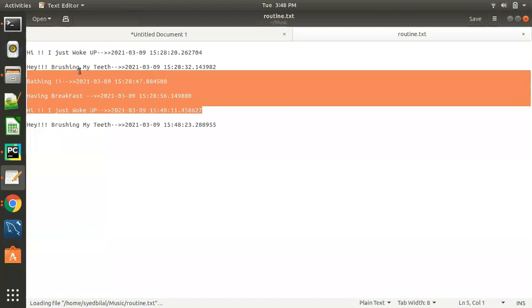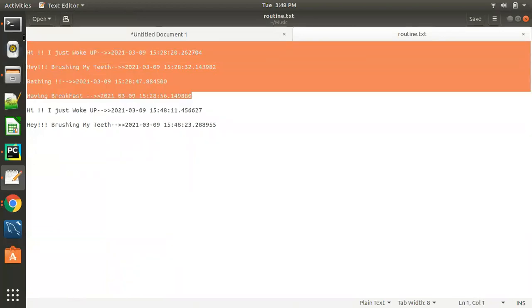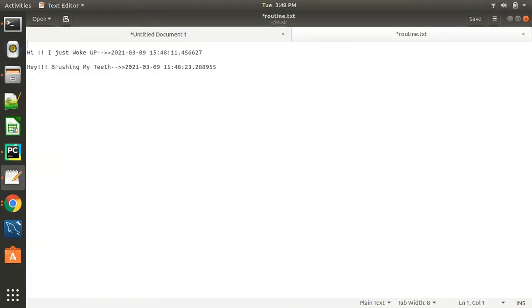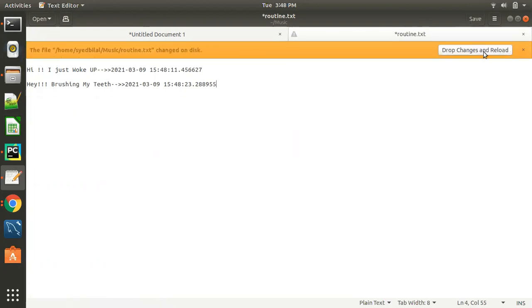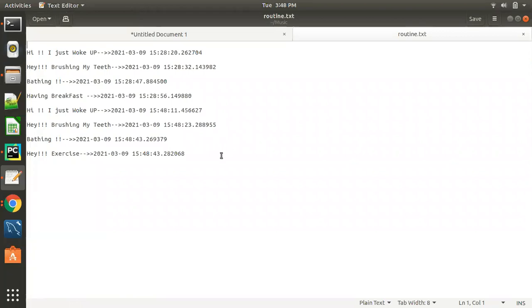This happens at 3:48:11, and then we have the next task. If you see the bath task and the exercise task, they happen at the same time, which is 15:48.